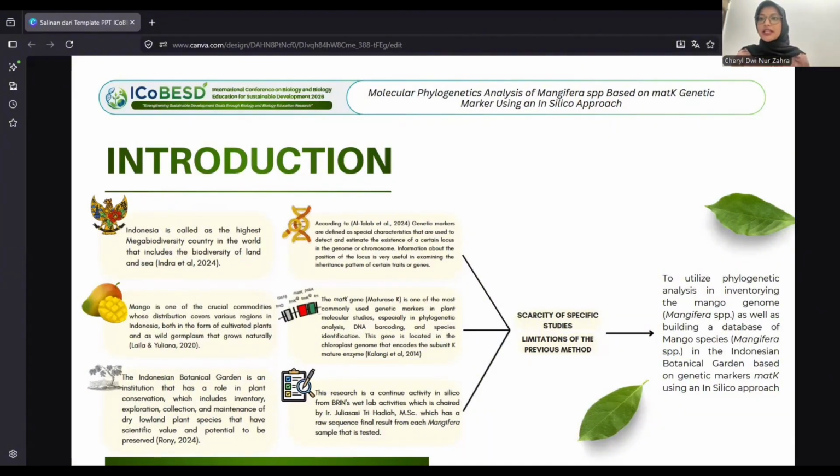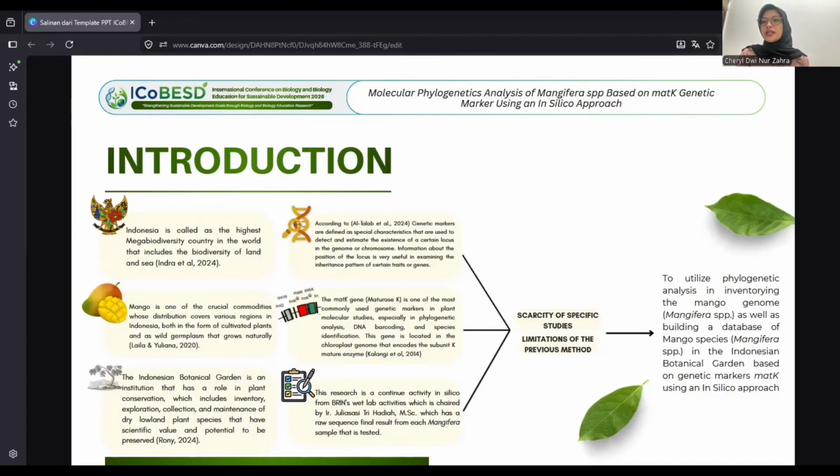Indonesia is known as a country that has abundant natural wealth, so it is also called the highest mega biodiversity country in the world, with the biodiversity of land and sea. This is supported by Indonesia's geographical location, which is between two continents and two oceans, and also a tropical country, thus providing an ideal habitat for flora and fauna species. Biodiversity in Indonesia is not only economically valuable, but also ecologically valuable.